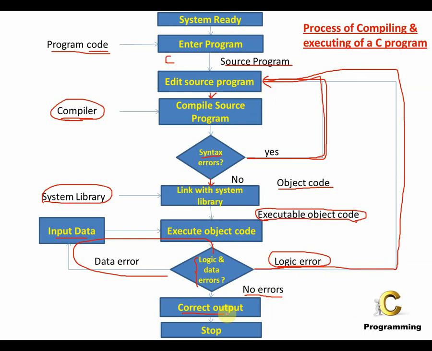The output of the C program, also called the result, will be displayed in the console and you will be able to see the output, and that's the end of the entire process. So you stop with the process.